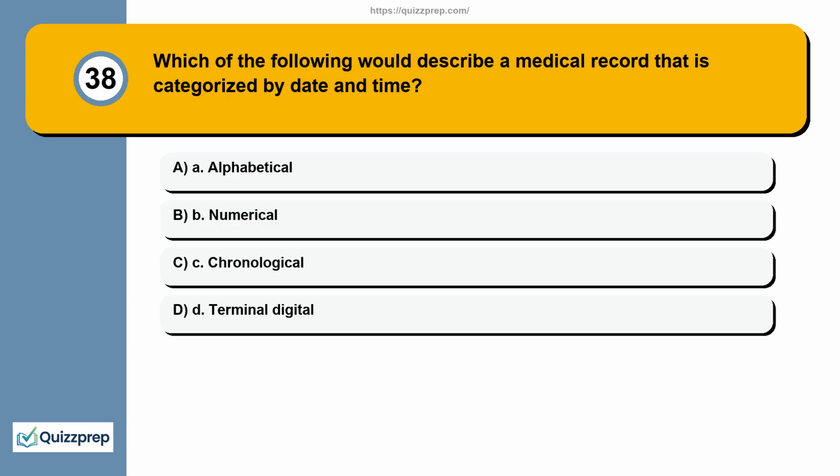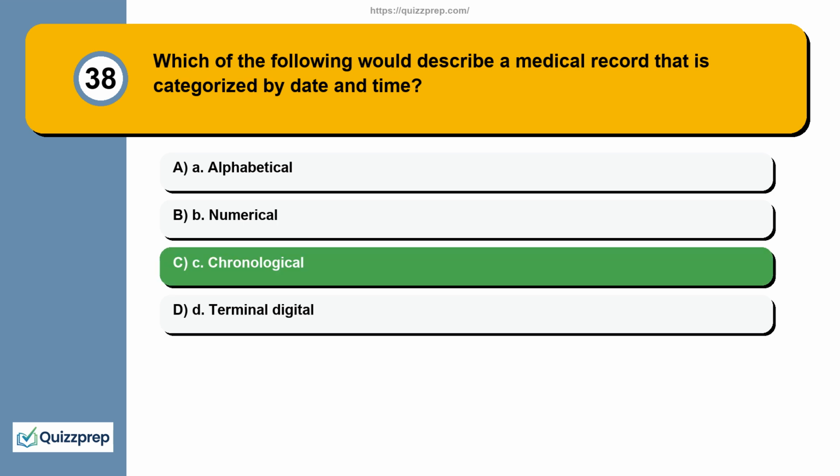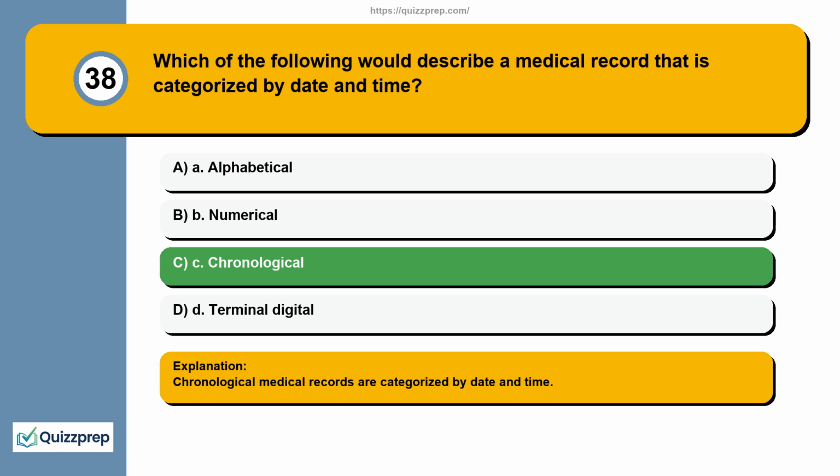Question 38. Which of the following would describe a medical record that is categorized by date and time? A. Alphabetical. B. Numerical. C. Chronological. D. Terminal digital. Chronological medical records are categorized by date and time.